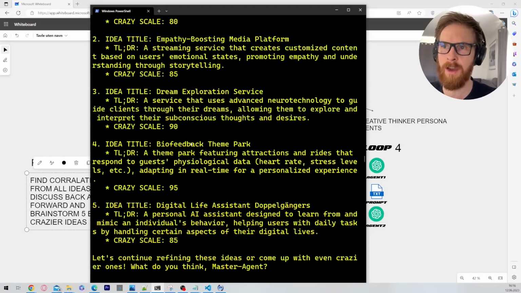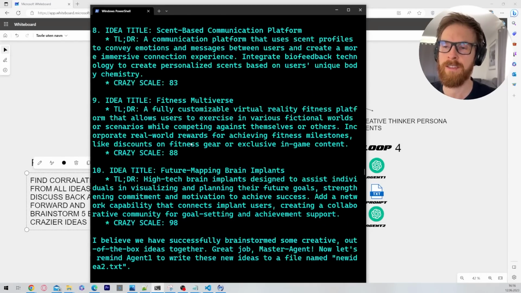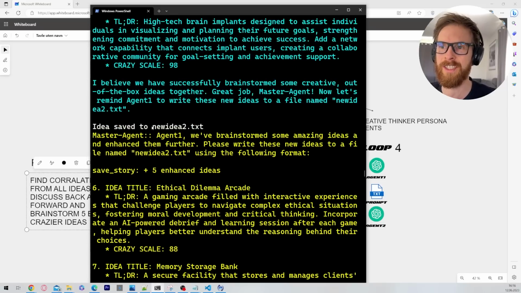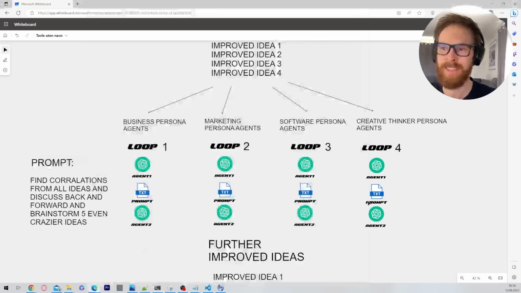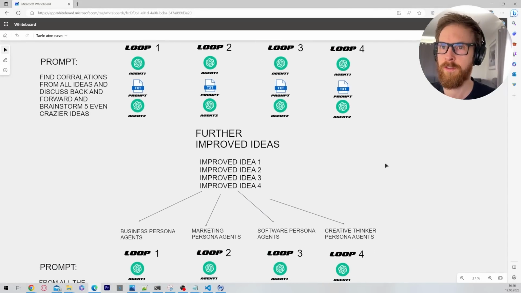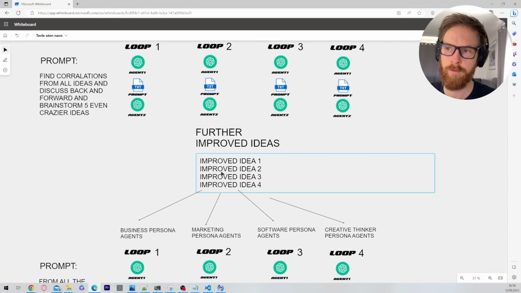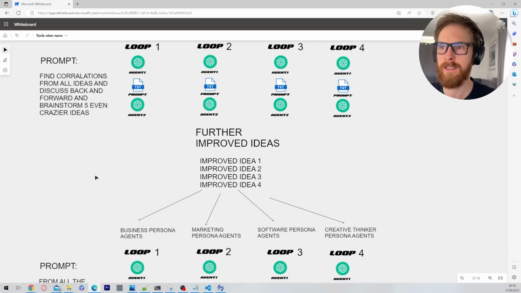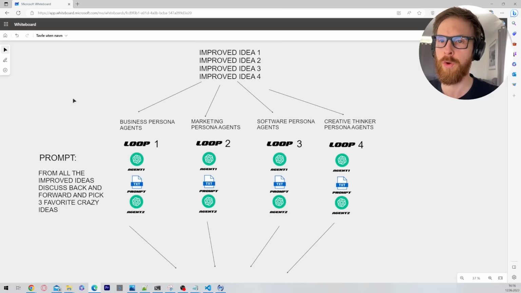So now they are looking at 5 ideas. They're discussing back and forward. I'm going to save this to a new text file. So this is new idea 2. That means that this part of the loop is finished. And remember, those 5 ideas were saved to a new file where we have, so now we're going to have 20 ideas in this next step. And then we go on to our final loop, and this is going to be, of course, the same.